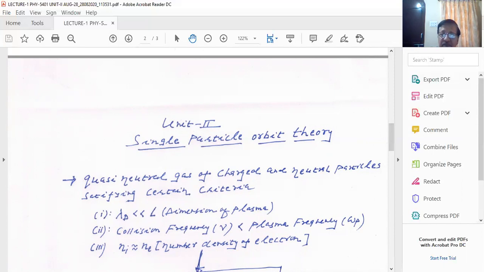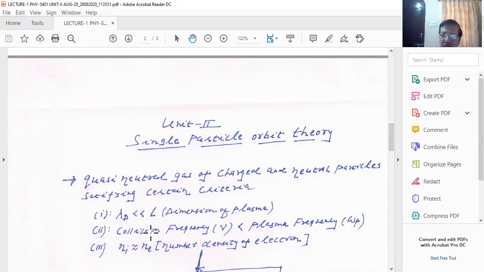So the Debye length is basically a parameter of plasma. Plasma is characterized by this parameter. It is characterized by the temperature of plasma. It is characterized by the Debye length of the plasma, and the Debye length of the plasma is always less than the dimension of the plasma. This is the linear dimension of the plasma. If you have a container of plasma having size L, length, breadth, and height L, L, L, right? So it's the dimension of plasma, I would say. So the condition is that the Debye length is very much smaller than the dimension of plasma.